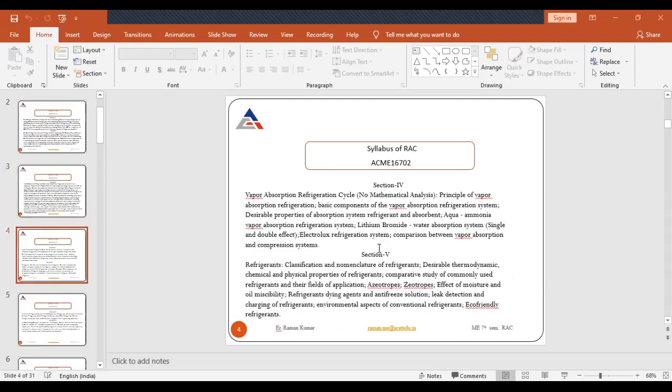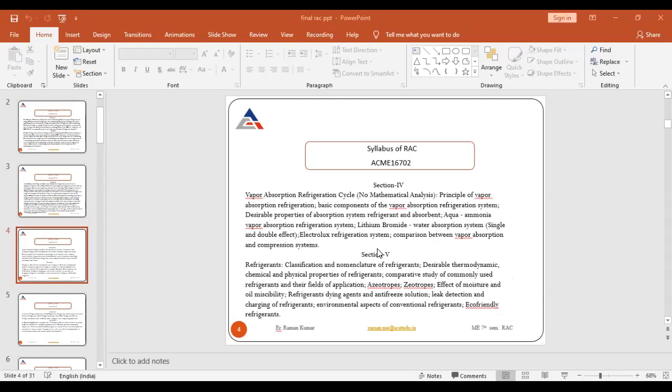Next, your fourth section is the vapor absorption cycle. In the vapor absorption cycle there is no mathematical calculation. Only the theoretical part is there. Under the vapor absorption cycle, I will go through the basic components of the vapor absorption cycle.